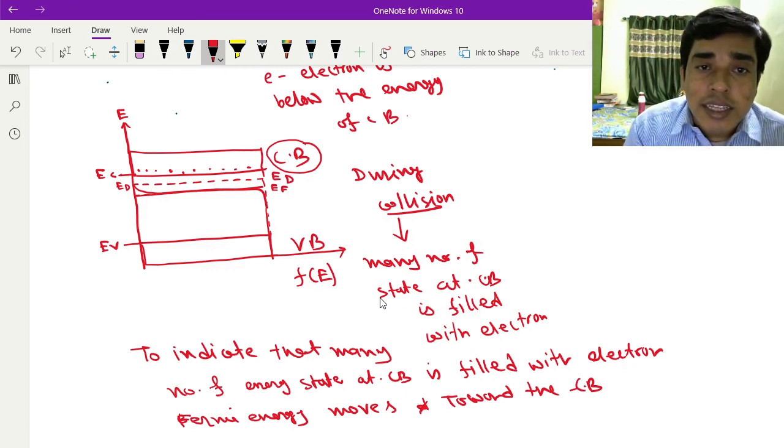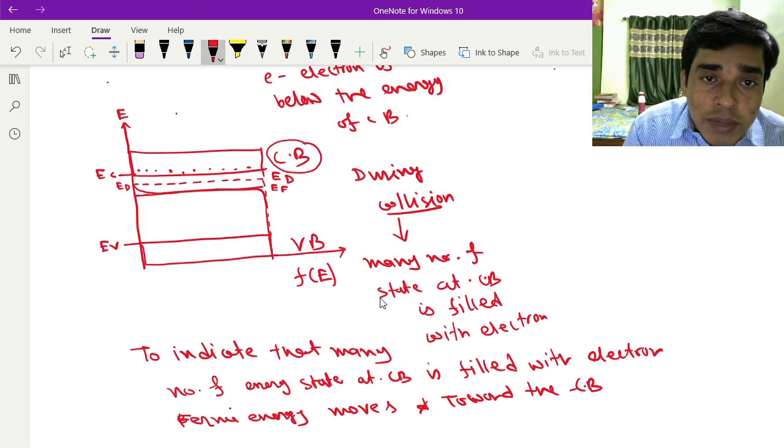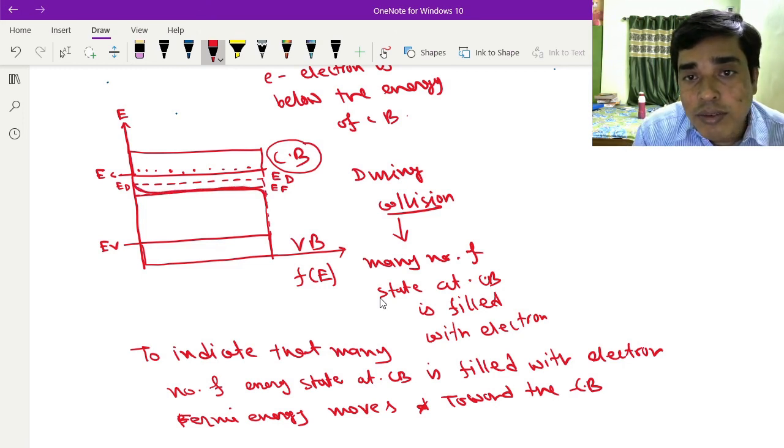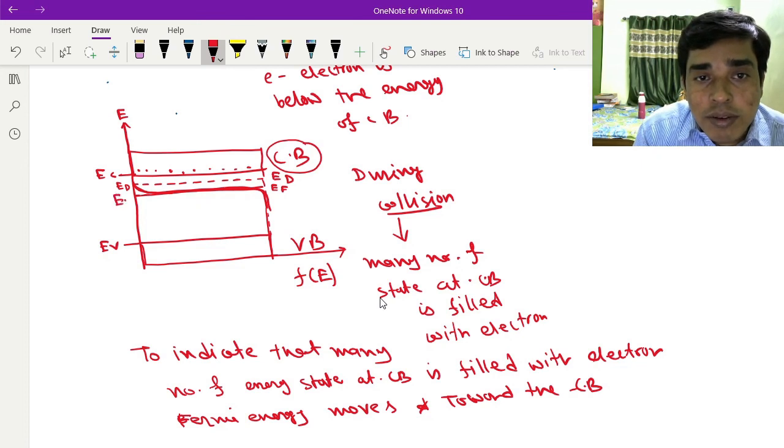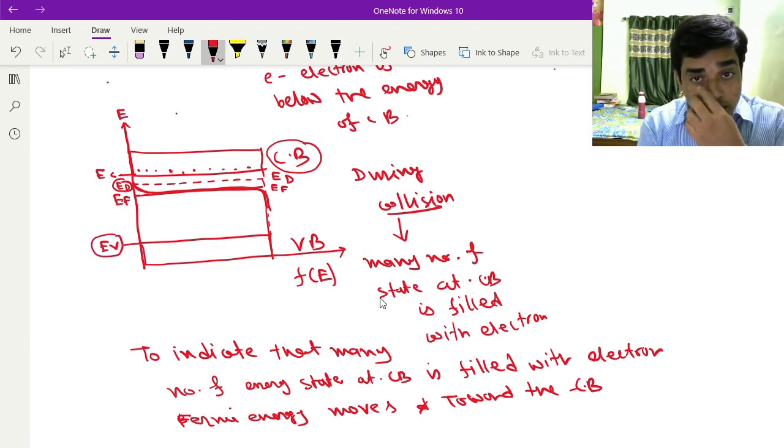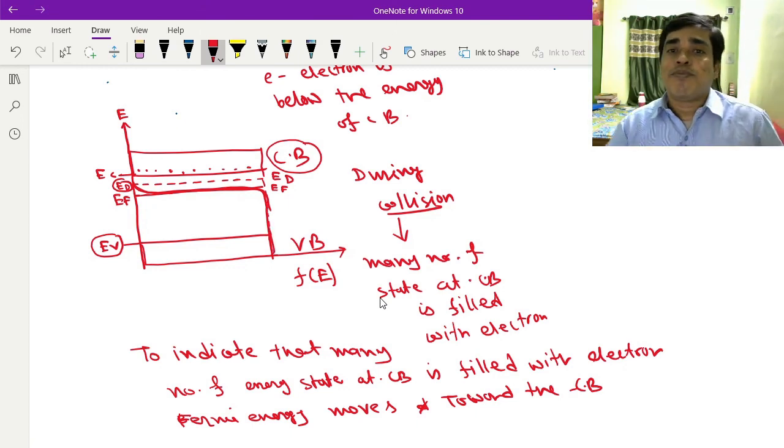So in this case, the Fermi energy can be written in this way. This is EF. This is the donor energy level, this is the conduction band energy, and this is the valence band energy. This is the function, in this way you have to write.